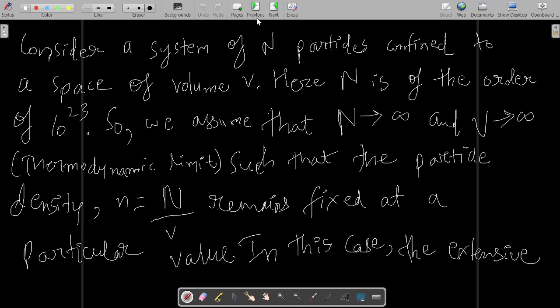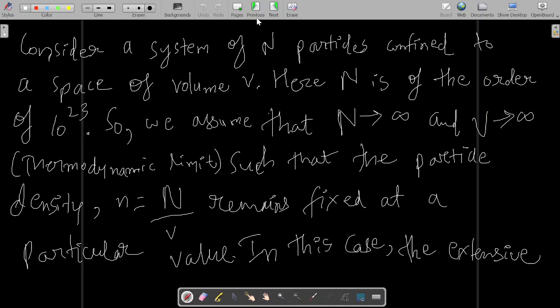It is a common sense thing. Extensive properties are directly proportional to the number of particles of the system, or to the volume of the system.